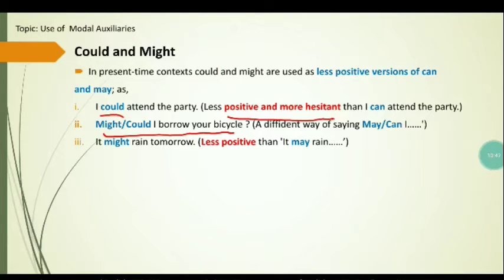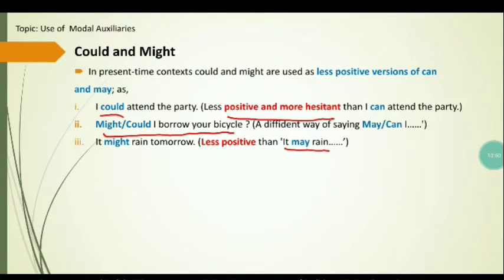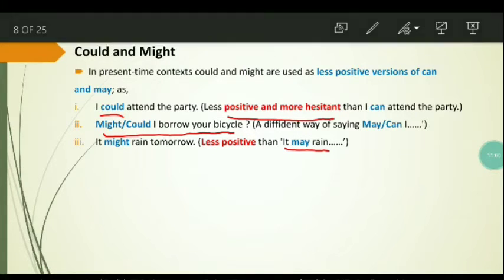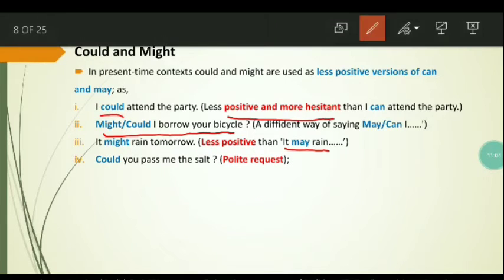It might rain tomorrow. So this is less positive than it may rain tomorrow. Instead of saying it might rain tomorrow, you can say it may rain tomorrow. It is the positive version. It may rain tomorrow is the positive version of it might rain tomorrow. Could you pass me the salt? This shows a polite request.